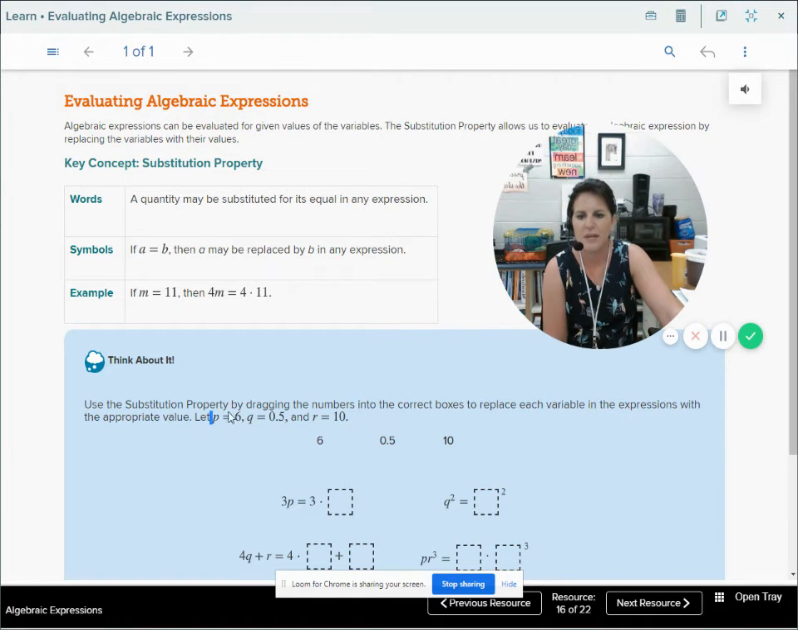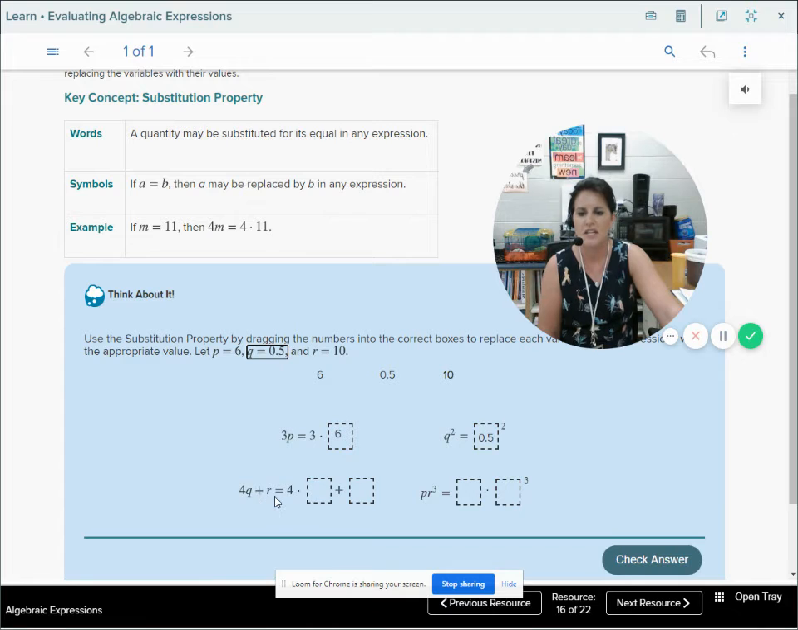Okay, so up here it tells me that P equals 6, Q equals 0.5, and R equals 10. So 3P is the same as 3 times what number? Of course, it's going to be 6, because P is equivalent to 6. Q squared: Q is equal to 0.5, so we substitute that Q with 0.5 and then square it. 4Q plus R is the same as 4 times Q, which is 0.5 again, plus R. R is the same as 10, so I'm going to substitute in a 10 in place of R.